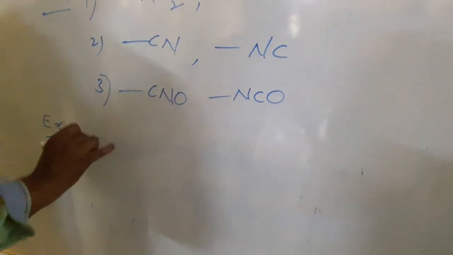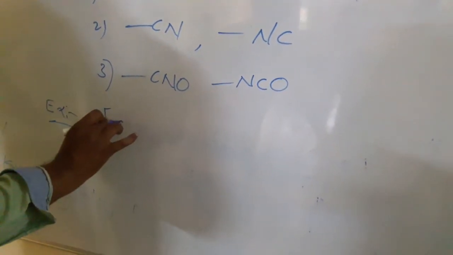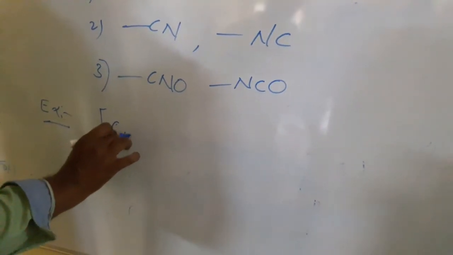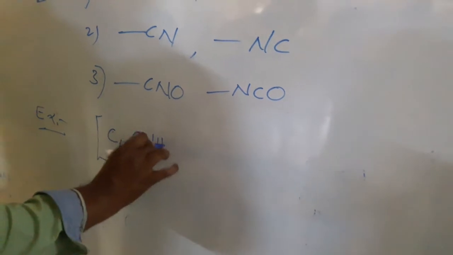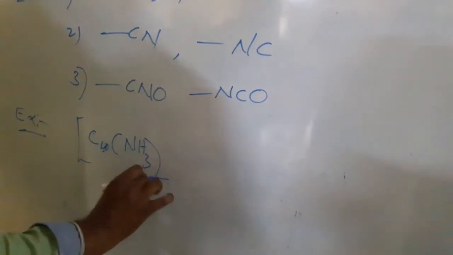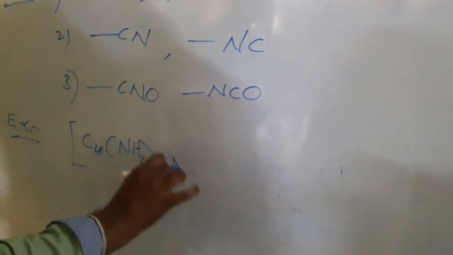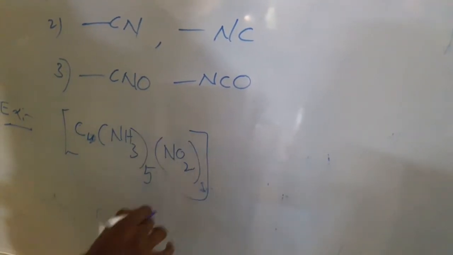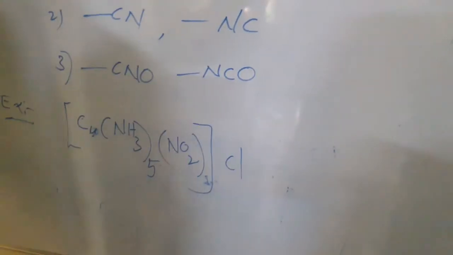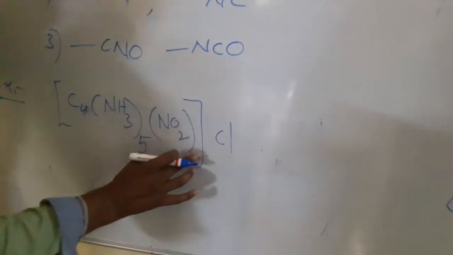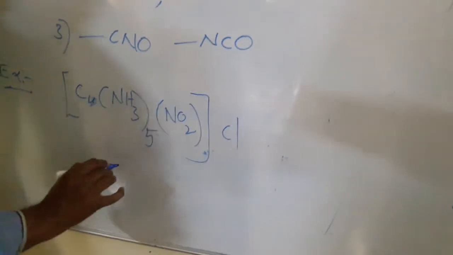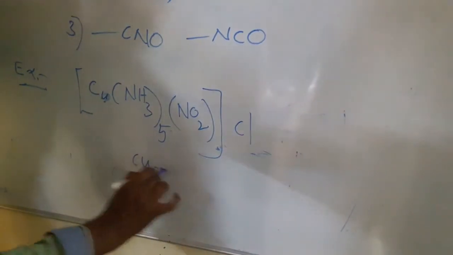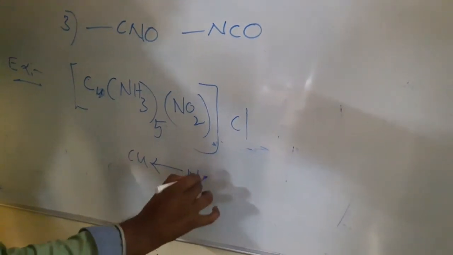Here copper NH3 5, here NO2, chloride. So in this complex the nitrogen is linked with the copper. Copper is linked with NO2.